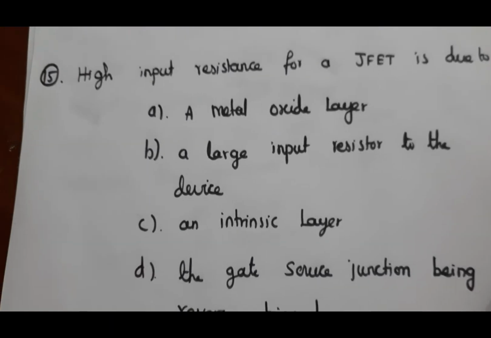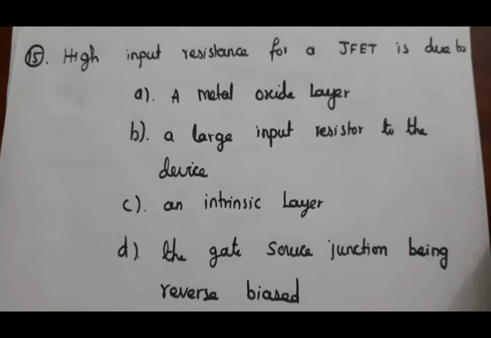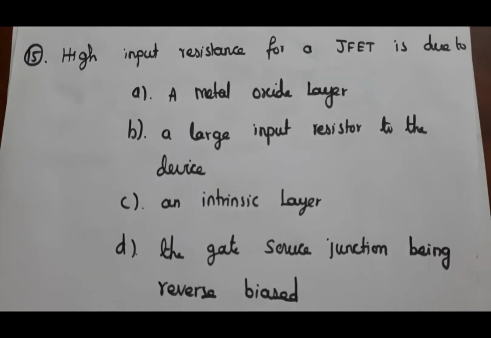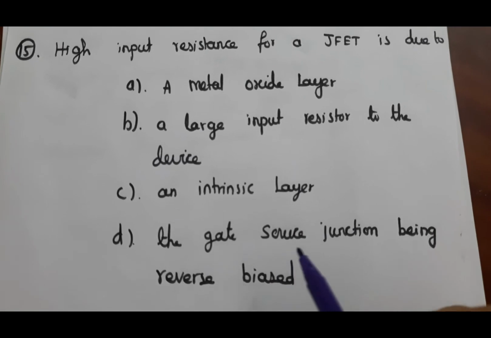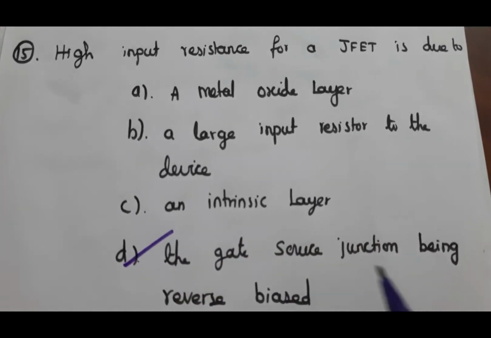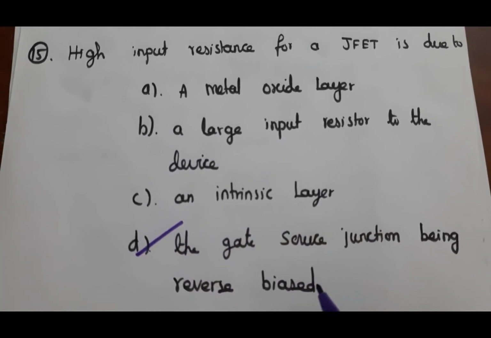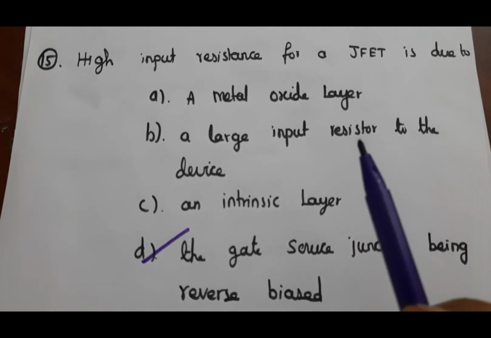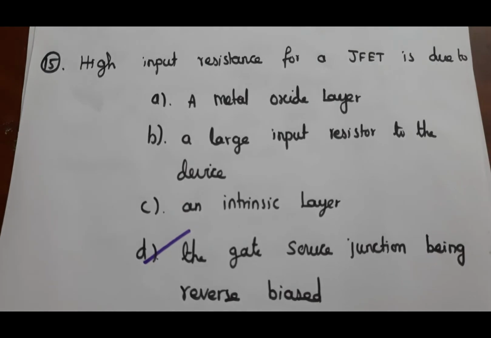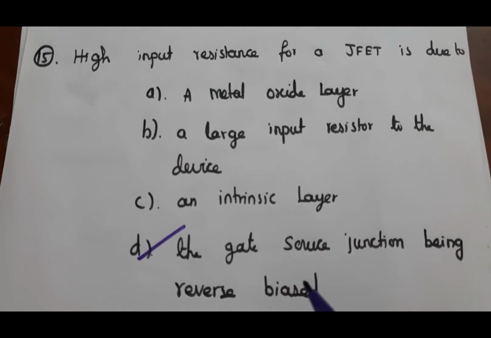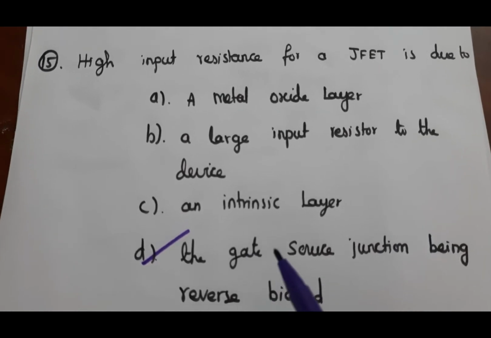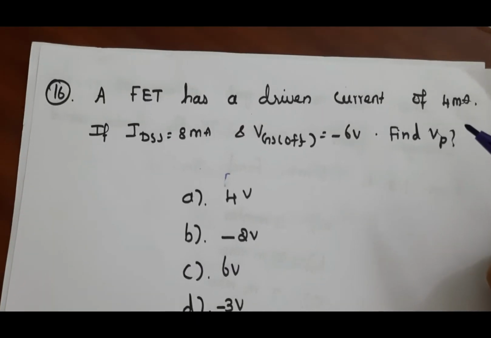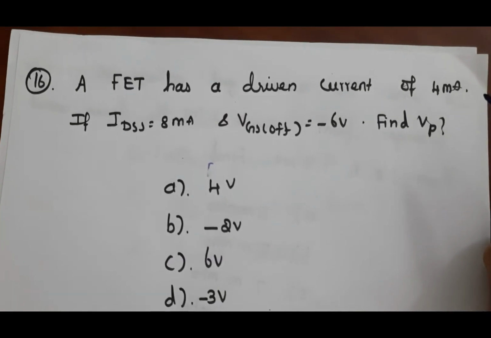Next question, high input resistance for JFET is due to the reverse-biased gate source junction. D is the answer. If you are increasing reverse bias, the resistance also increases and current decreases. Next question, a FET has a drain current of 4 milliamps.